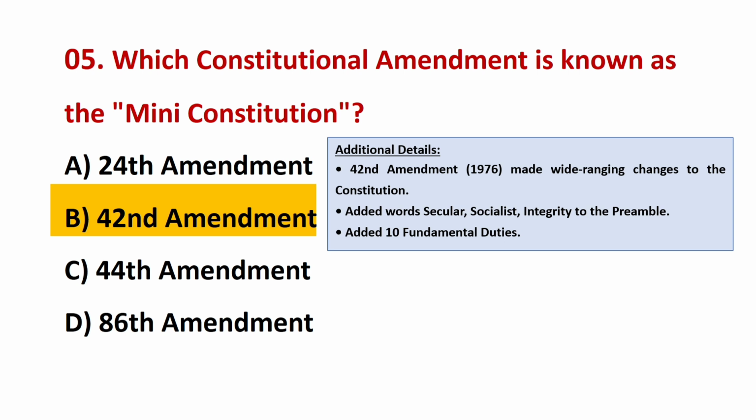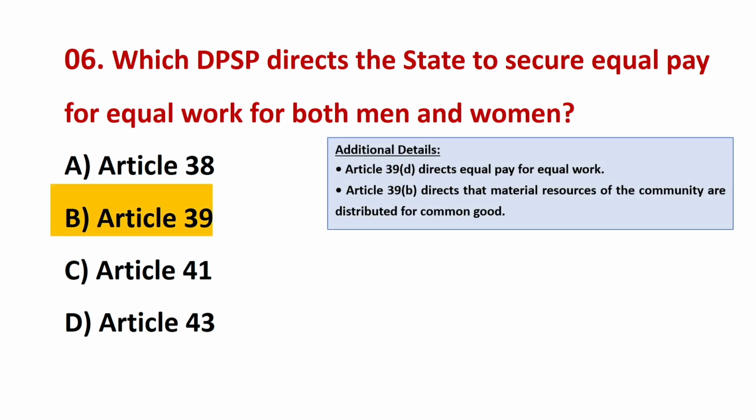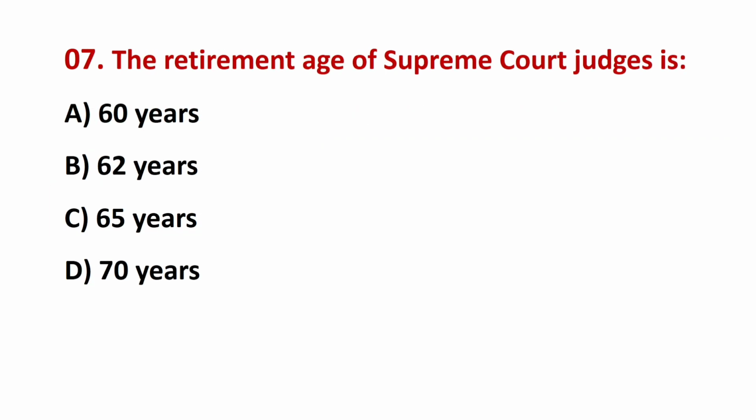42nd Amendment. Which DPSP directs the state to secure equal pay for equal work for both men and women? The correct answer is B. Article 39. The retirement age of Supreme Court judges is? The correct answer is C.